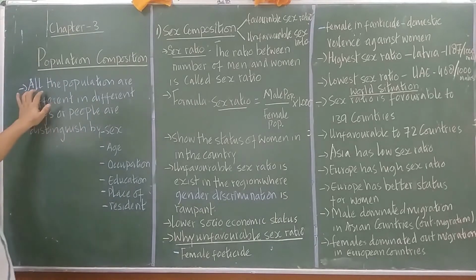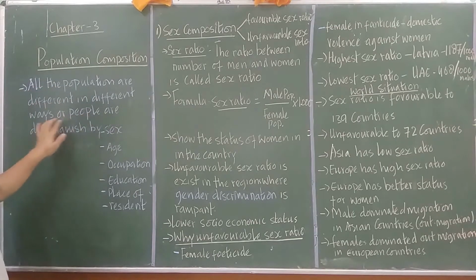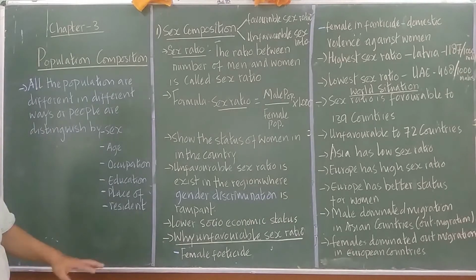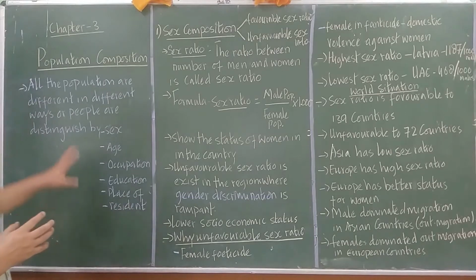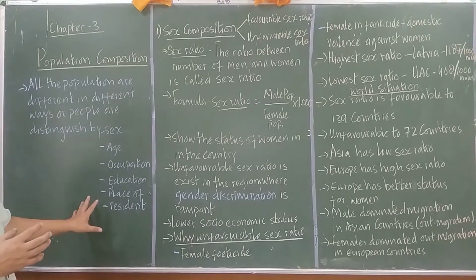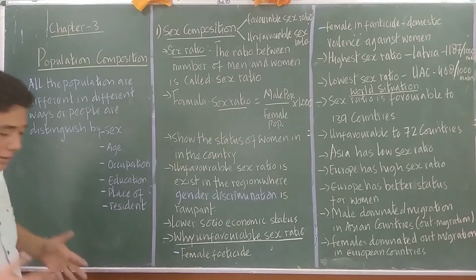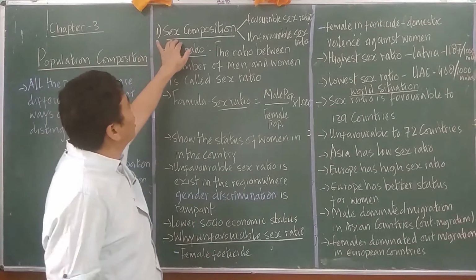So all the populations are different in different ways. All people are distinguished by all these characters, all these attributes, and these characters play an important role in the population composition chapter. Is that clear? All right, and then the first composition is sex composition.